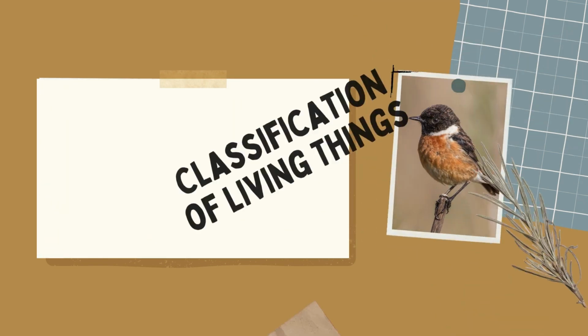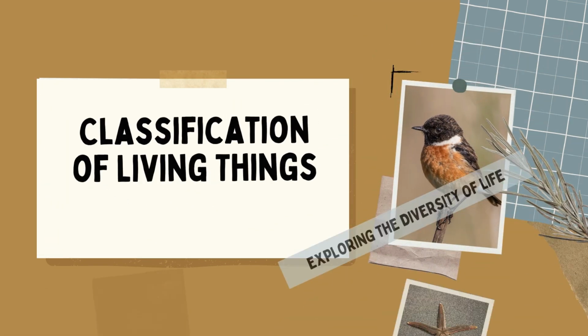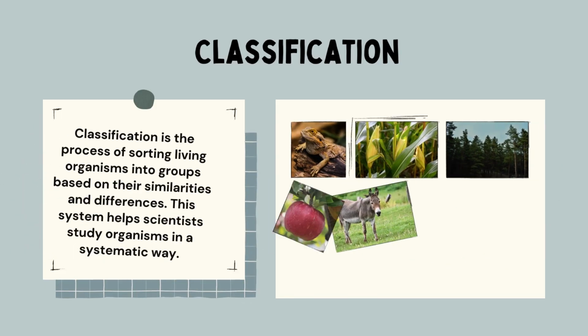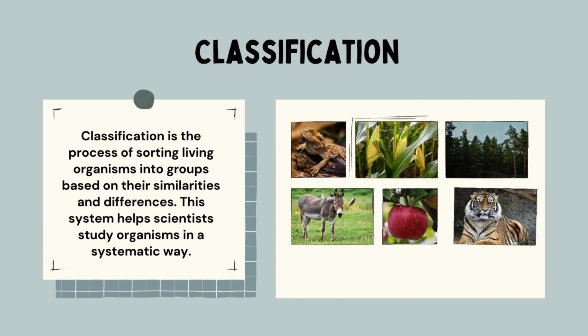Classification of living things, exploring the diversity of life. Classification. So, how do we classify? Classification एक process होता है of sorting living organisms into groups. जो living organism है इसको sort कर देता है groups में. इसको divide कैसे करते हैं on the basis of similarities and differences.